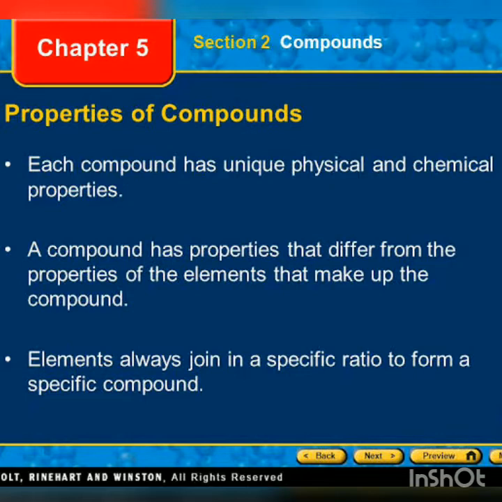Water is a liquid, whereas hydrogen and oxygen are gases. Water does not burn, whereas hydrogen can catch fire. Water does not support combustion. On the other hand, oxygen is a supporter of combustion. So the properties of a compound are different from the properties of its constituent elements.